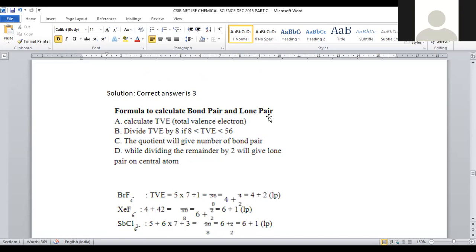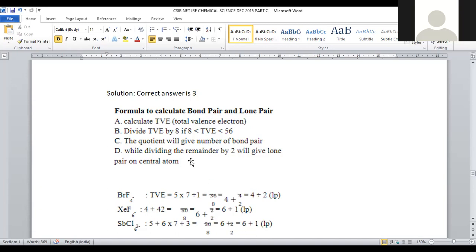In order to predict the bond pairs and lone pairs of electrons, we have certain guidelines. First, we have to calculate the total valence electrons present in the given compound. Total valence electrons are then divided by 8. If no remainder is left, the value obtained becomes exactly the number of bond pairs present in the compound.